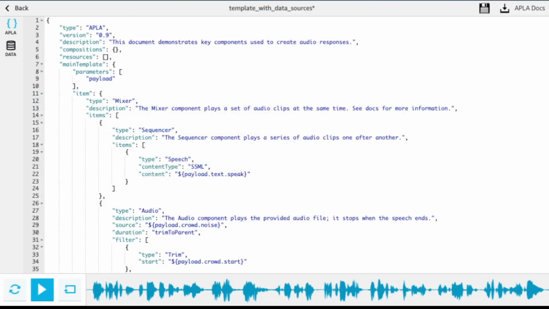Okay. The next thing to look at is how you do editing. So this is basically the template editor. Now the audio sonogram at the bottom of the screen shows you the sound pattern that you're going to be playing.